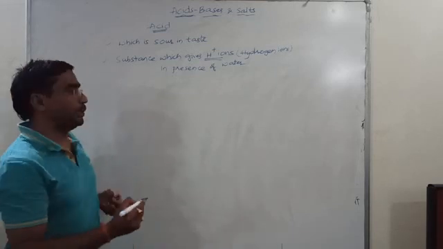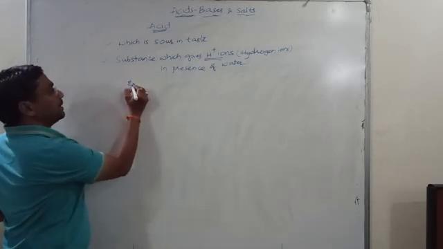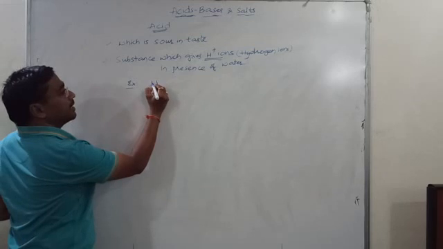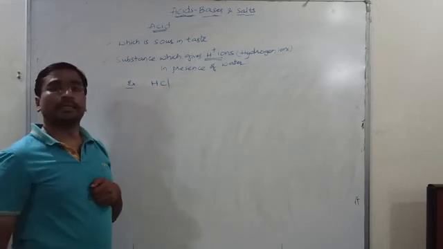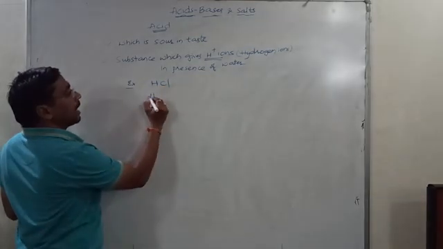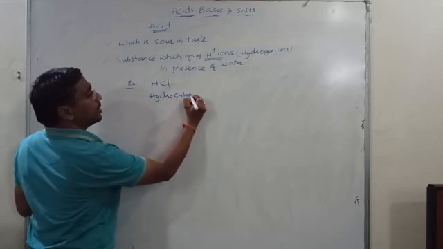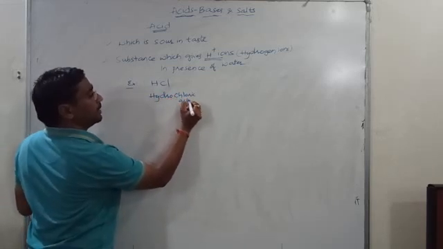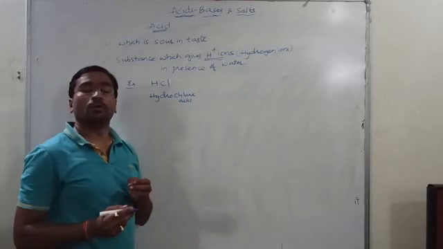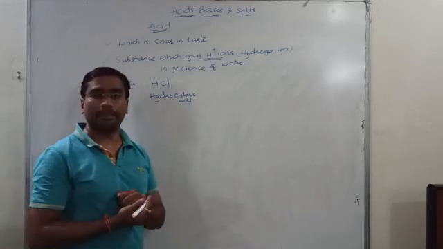I'll give an example to you. The best example we come across here is HCl. The name of HCl is hydrochloric acid. This is the most used acid in our laboratories.